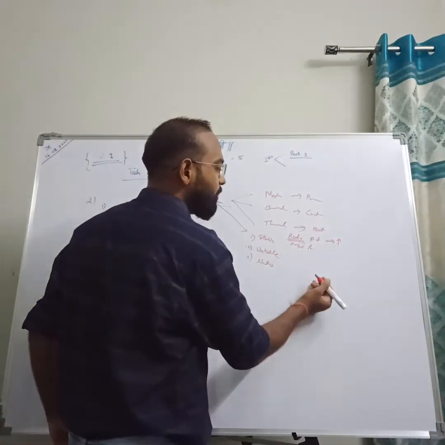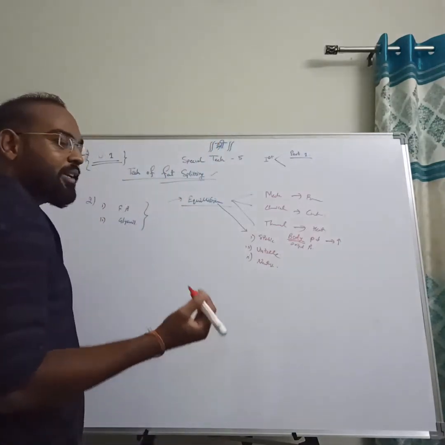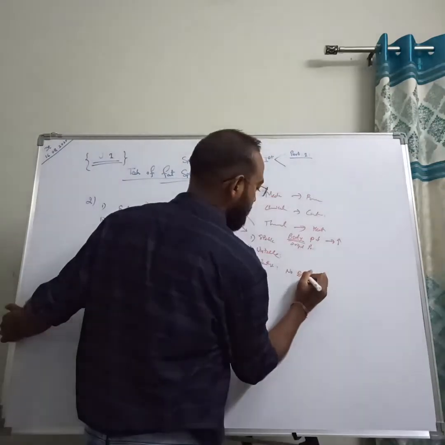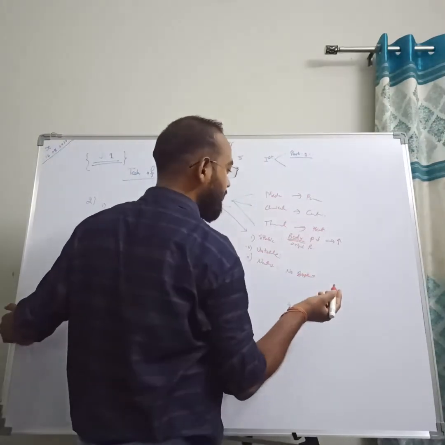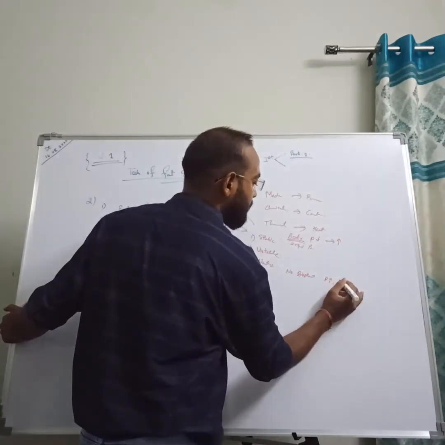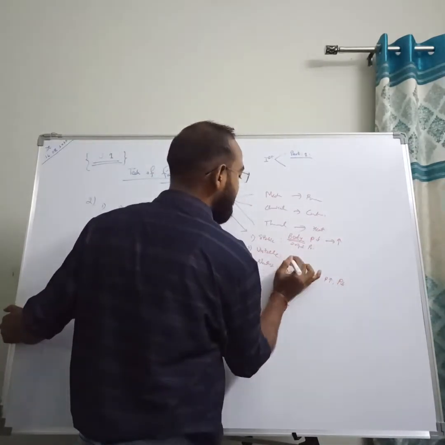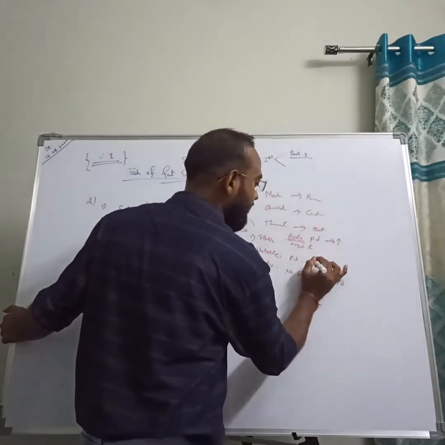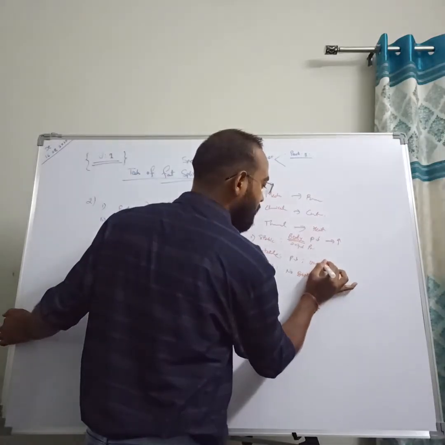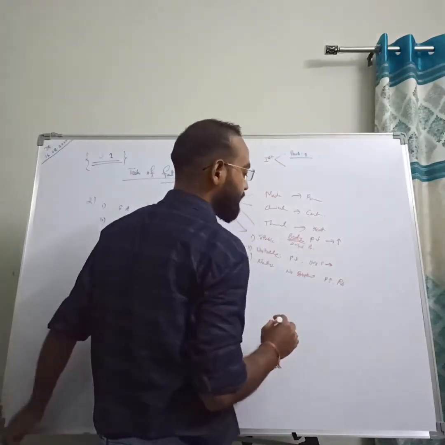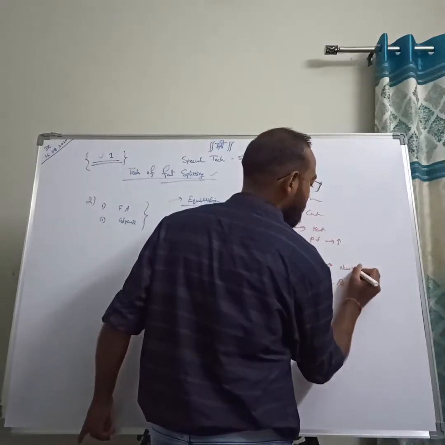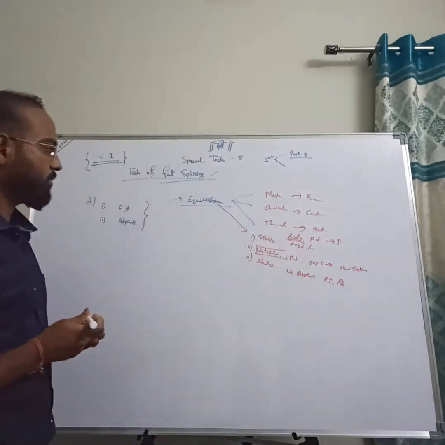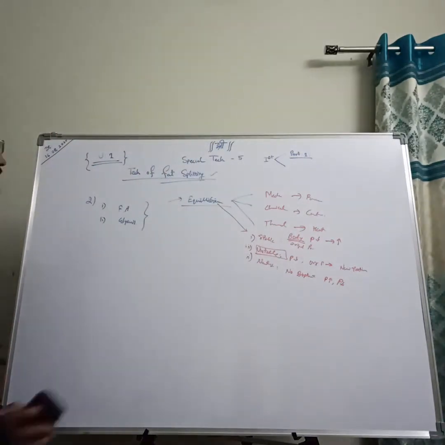Neutral: when we apply pressure on a body, then there is no displacement, initial and final, no displacement. There is no response for the body when we apply the pressure. And the final one is unstable, that is when we apply certain pressure on a body, then it displaces from its original position to a new position. This is known as unstable. These are the basic classifications of equilibrium.